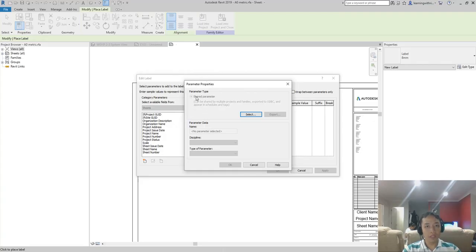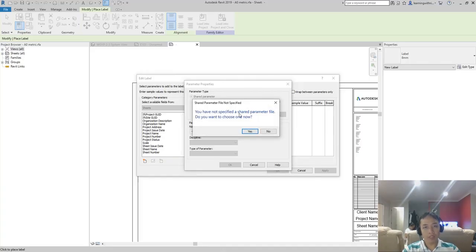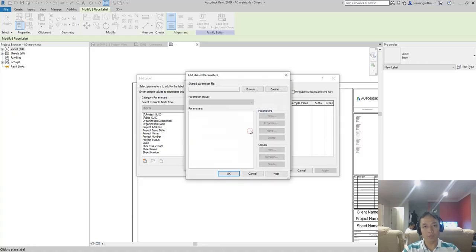The first thing that you need to do, of course, no other options. You need to select: you have not specified the shared parameter file, do you want to choose one now? Yes. Just select yes. And you need to create one. But of course, if you already have a shared parameter file in your company, most of the time the shared parameter file is saved on the central location or on the server so that your other team members will be able to locate that. But in case you don't have one and you want to create a new one, you need to select create. Just click that.